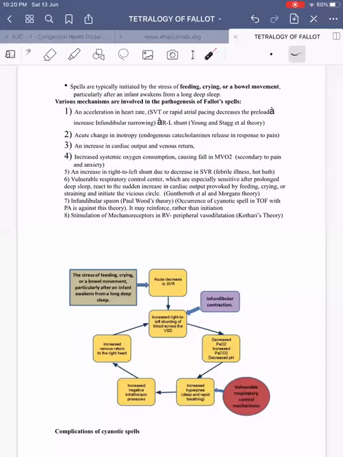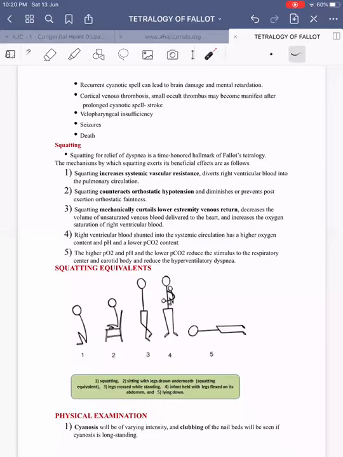Then coming on to complications of cyanotic spell. Recurrent cyanotic spell can lead to brain damage and mental retardation. So this is one of the complications. Secondly, they can have cortical venous thrombosis, and small occult thrombi may become manifest during this cyanotic spell.